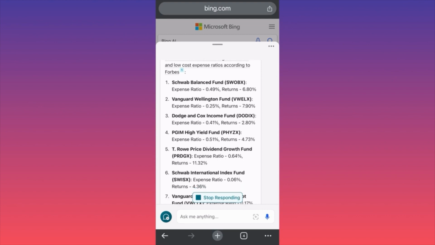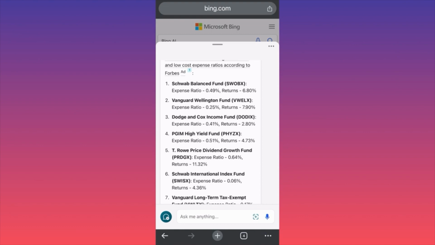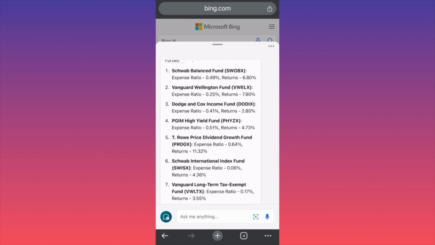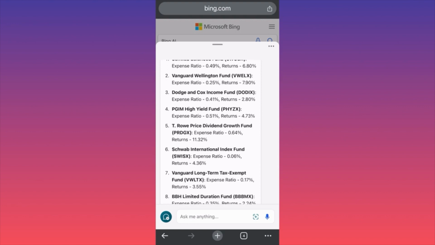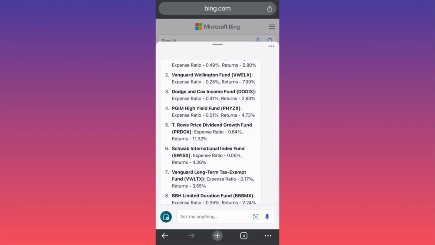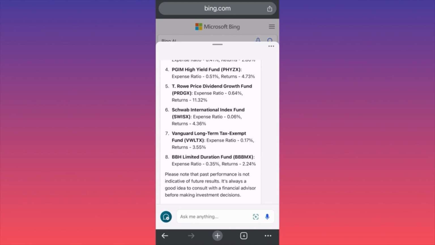So we have a Schwab balanced fund, return is 6.8%, expense ratio is 0.4, which is kind of high, guys. You see the Vanguard Wellington Fund, it's only 0.2. Return is 7.9%. You see, now we're talking. Lower expense ratio, higher returns. Not financial advice. Dodge and Cox Income Fund, 2.8%, 0.4. You see, the top four have expense ratios varying between 0.2 and 0.5. Going to the lower ones, 5, 6, 7, 8,